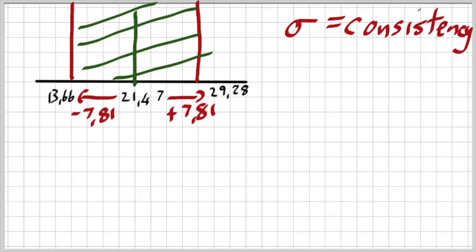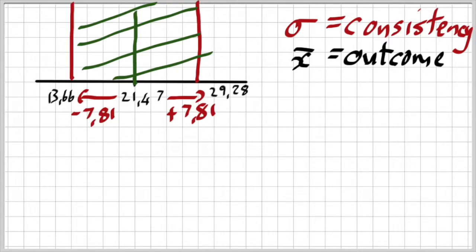Consistency, while your mean talks about outcome. It's the expected outcome. So if I have a high sigma, that is the little curly letter, that's standard deviation, it means the person is not very consistent.